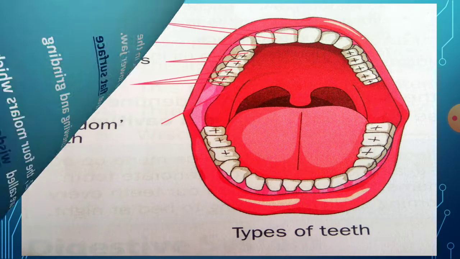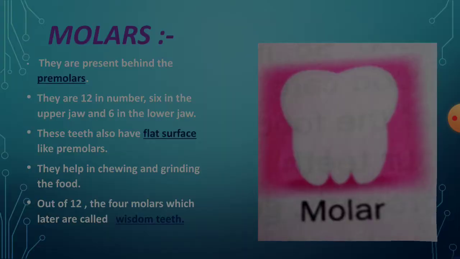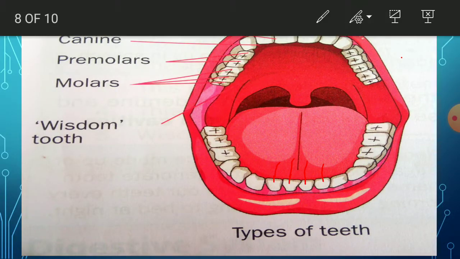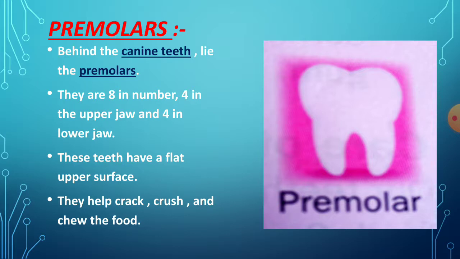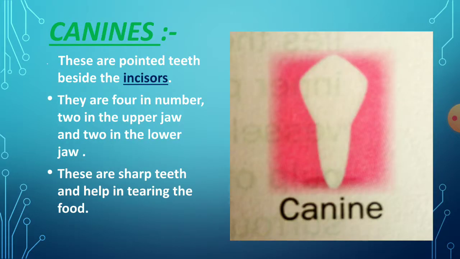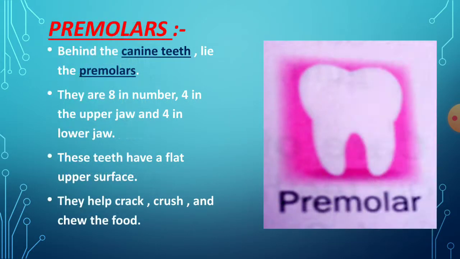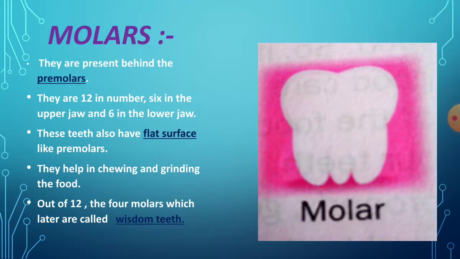Here, see. Canine. See where these are? You just see this picture. These are called the canines. See where these canines are present? Beside the incisors.